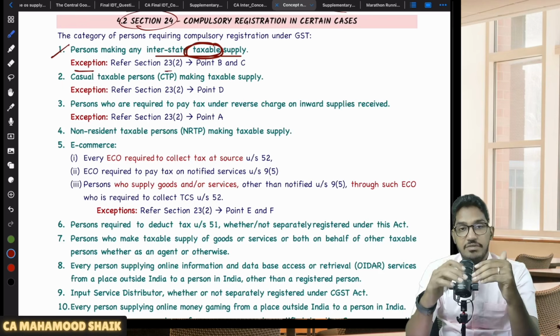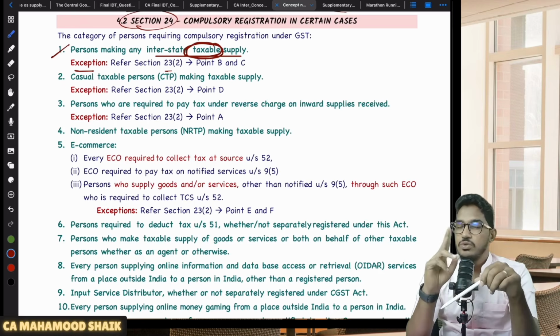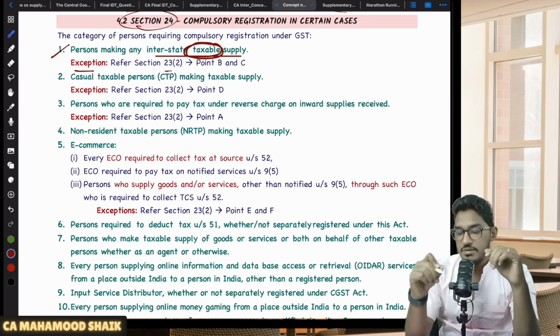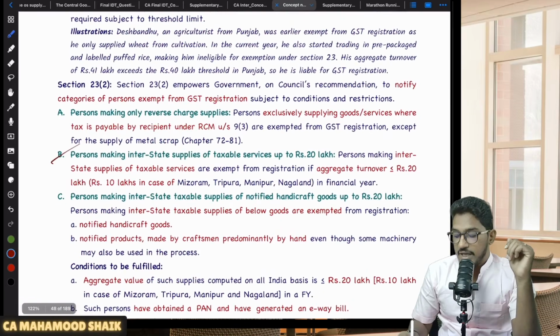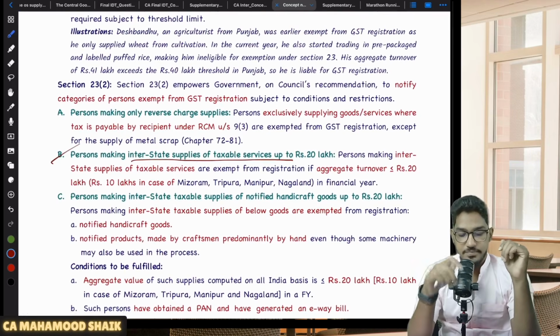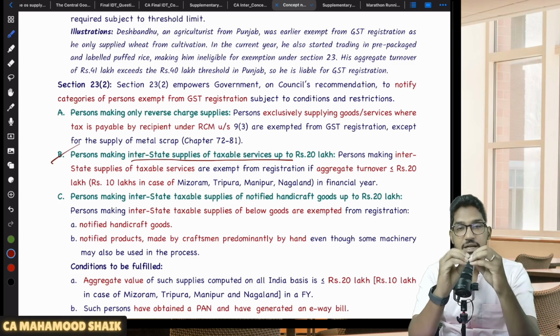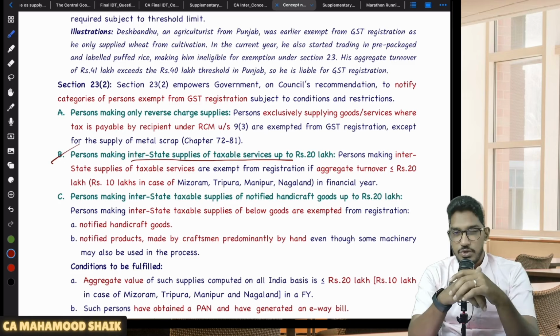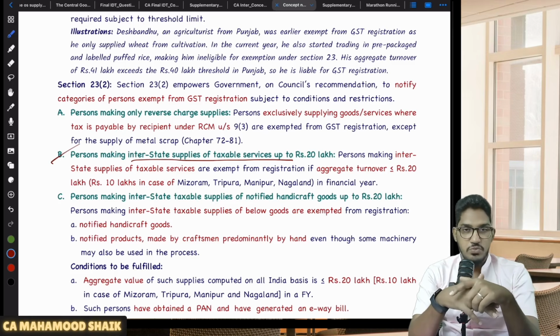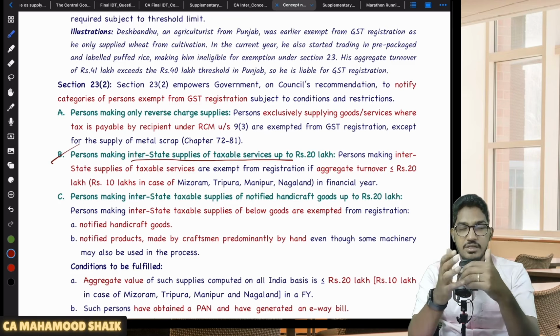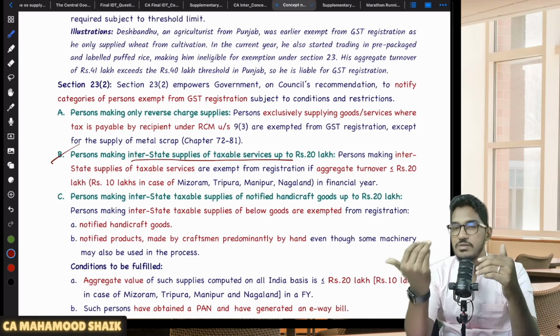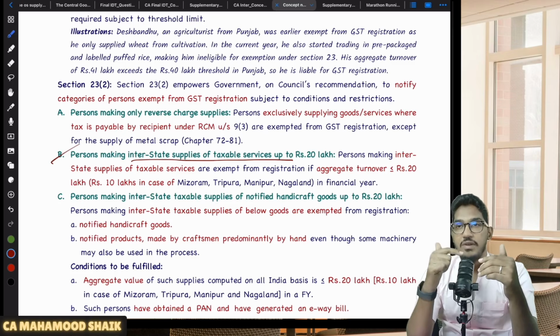Even though, as per section number 24, if I'm making an interstate taxable supply I become liable for compulsory registration, in two cases they have given relaxation. What are the two cases? The first point: if you are a person making interstate taxable supply of services, the government said, okay, the service sector is booming and it is not possible for you to make only intrastate supplies. Since services are intangible, you will sit in one state and provide services to a person in another state. If I say you become liable for compulsory registration,